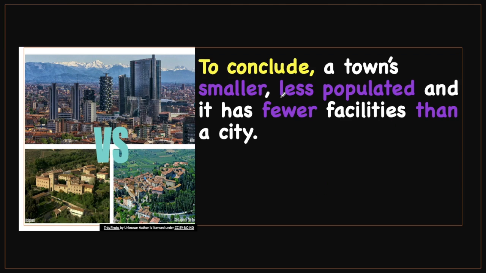To conclude, again, conclusion, to sum up, in a nutshell, finally, same meaning. A town is smaller, less populated, and it has fewer facilities than a city. So again, fewer. To conclude, a town is smaller, less populated, and it has fewer facilities than a city. So a city has more facilities. Let's see what we have got.